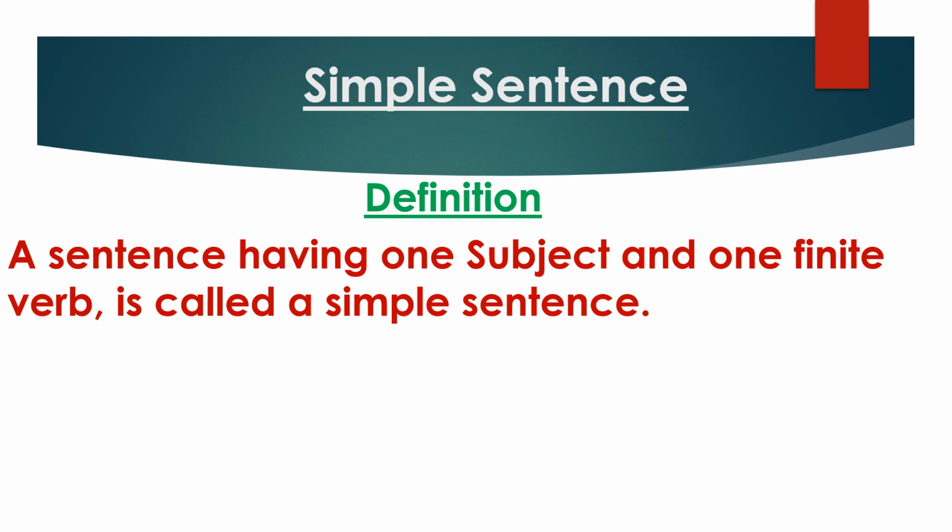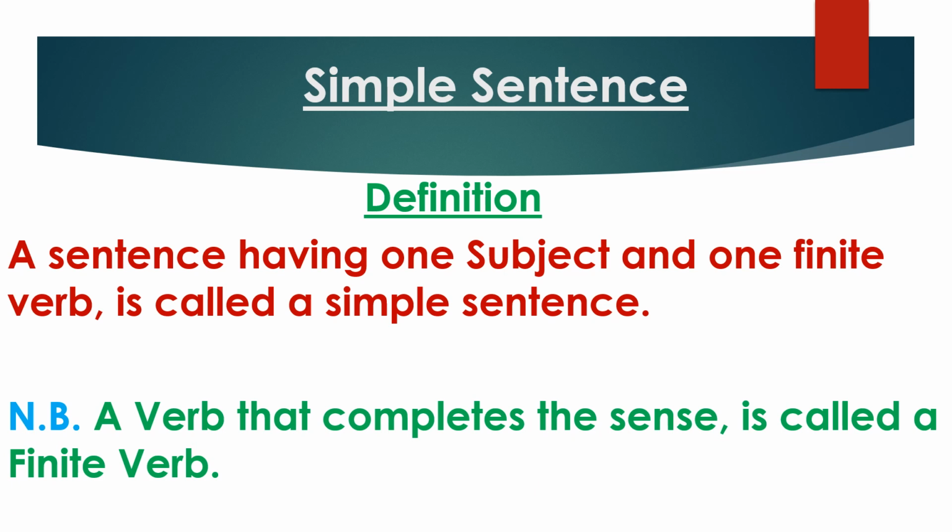What is a finite verb? A verb that completes the sentence is called a finite verb. So a sentence in which we find one subject and one finite verb is called a simple sentence.